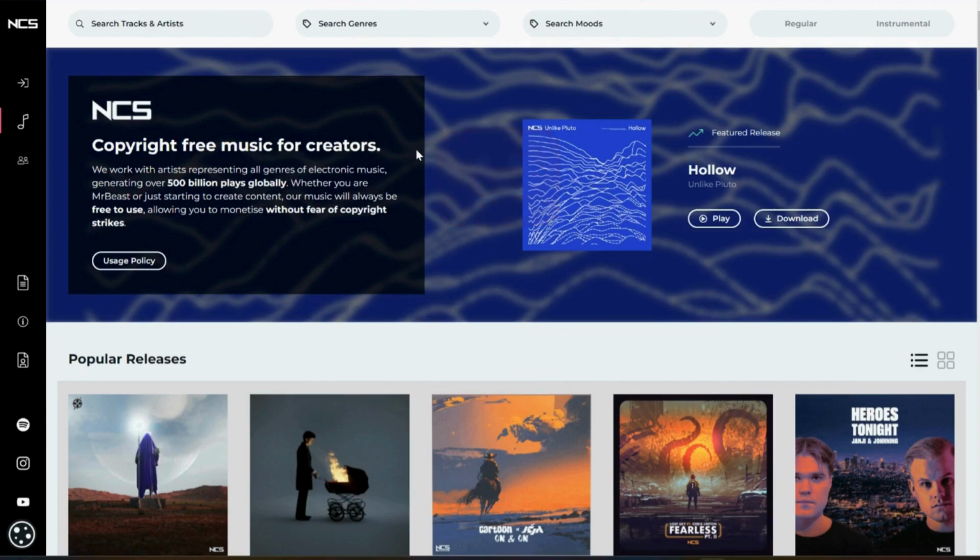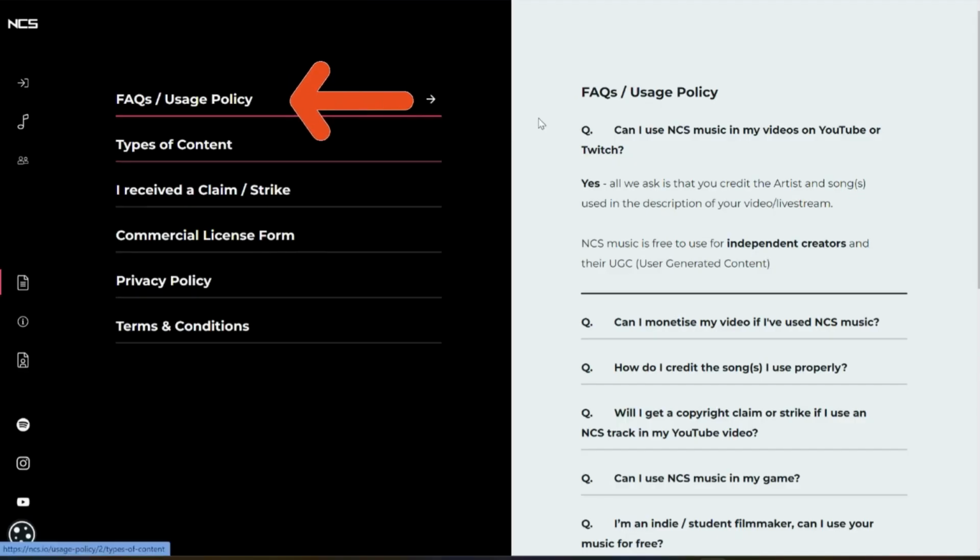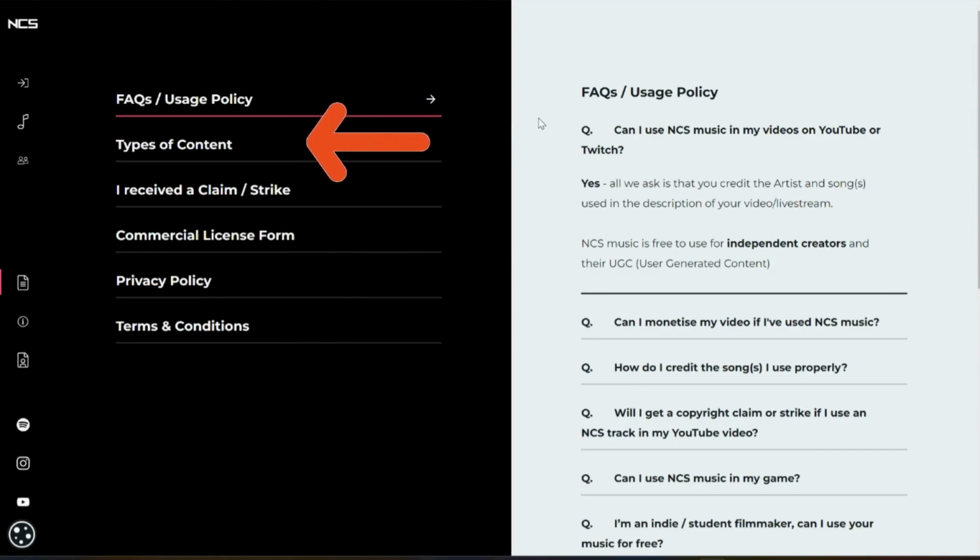And then it has usage policy. So we're going to click into here and see what their usage policy is, because that's very important to know before using any of their music. So once we have clicked into there, you will notice it says FAQ/usage policy, types of content, I received a claim/strike, commercial license form, privacy policy, and terms and conditions. So it's very important to go through each one of these. Even if you don't go through them currently while watching the video, that's fine.